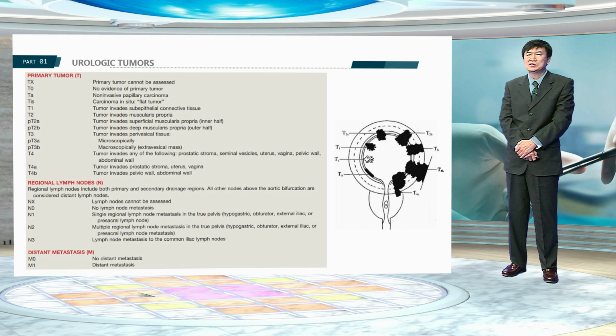This is the TNM staging system for bladder cancer. Ta and CIS disease have no invasion of the basement membrane. T1 tumor invades subepithelial connective tissue. T2 tumor invades muscularis propria. T3 tumor invades perivesical tissue. And T4 tumor invades adjacent organs, such as prostate stroma, uterus, and vagina.